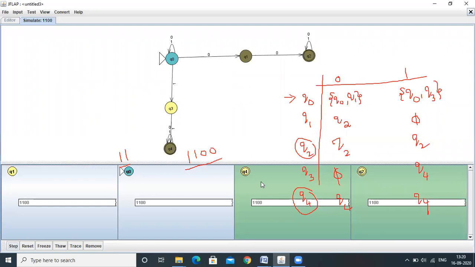Another possibility, 11 as a substring. So 11 as a substring is accepted by Q4. 00 as a substring is accepted by Q2. So the other two paths are staying within the Q0 state or moving to the Q1 state. These are the different possible paths to accept 1100 as an input for the given NFA.